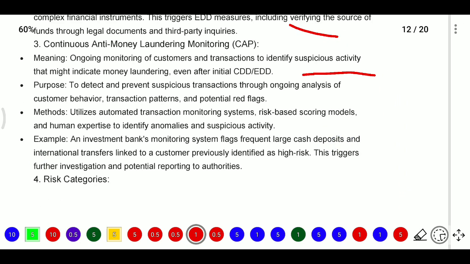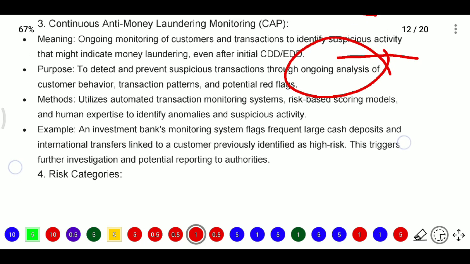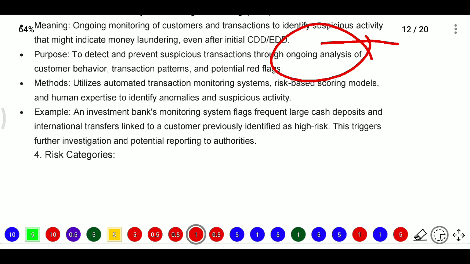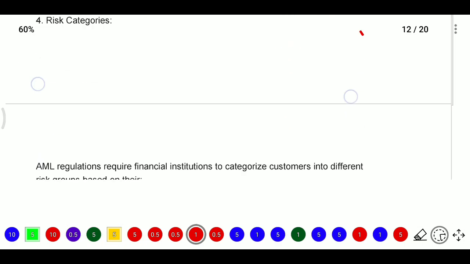The purpose is to detect and prevent suspicious transactions through ongoing analysis of customer behavior, transaction patterns and potential red flags. The methods utilize automated transaction monitoring systems, risk-based scoring models and human expertise to identify anomalous and suspicious activities. For example, an investment bank's monitoring system flags frequent large cash deposits and international transfers linked to customers previously identified as high risk. This triggers further investigation and potential reporting to authorities.